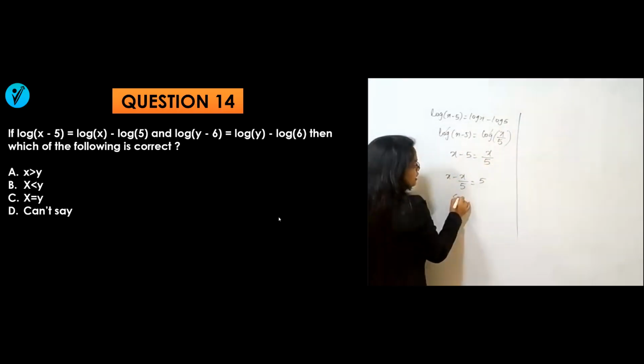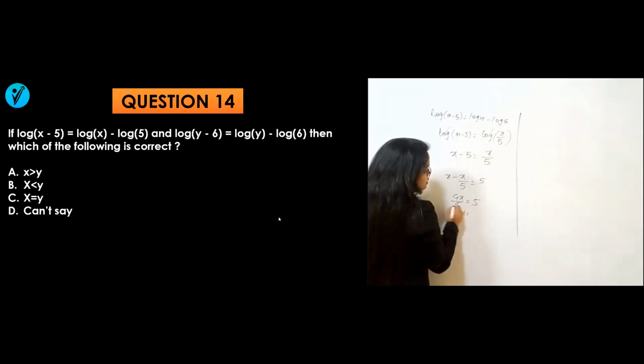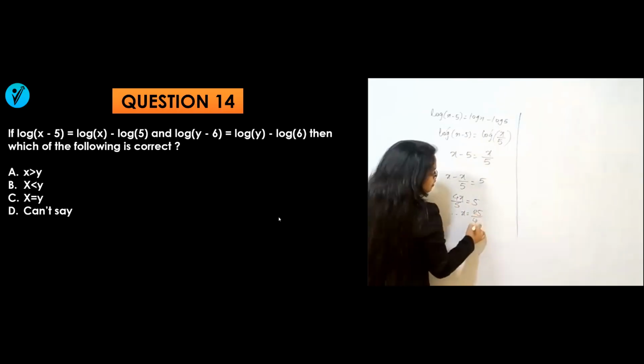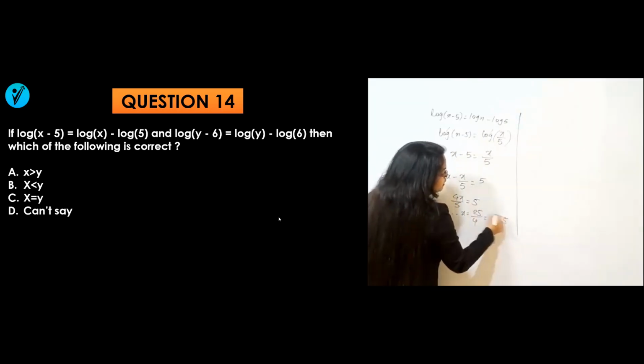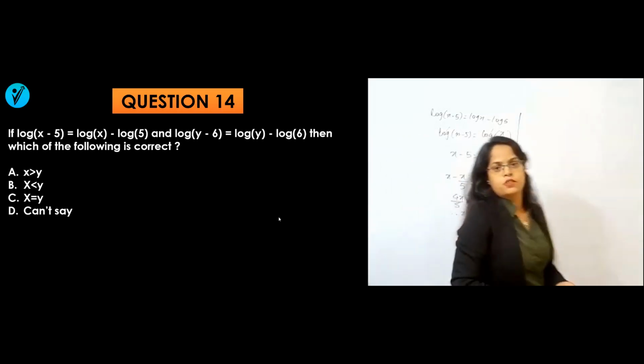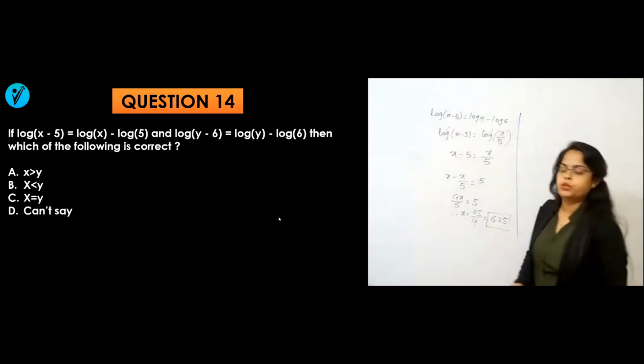So 4x by 5 is equal to 5. So you can say that x will be 5 fives are 25 by 4. Or you can say 4 sixes are 24, so 6.25. Value of x is 6.25. Now let's find out for the y.